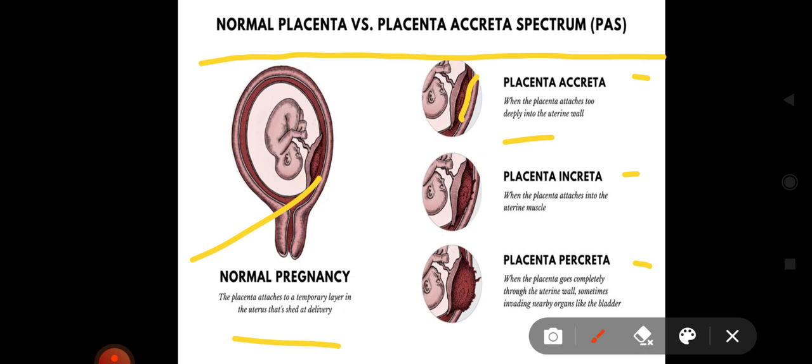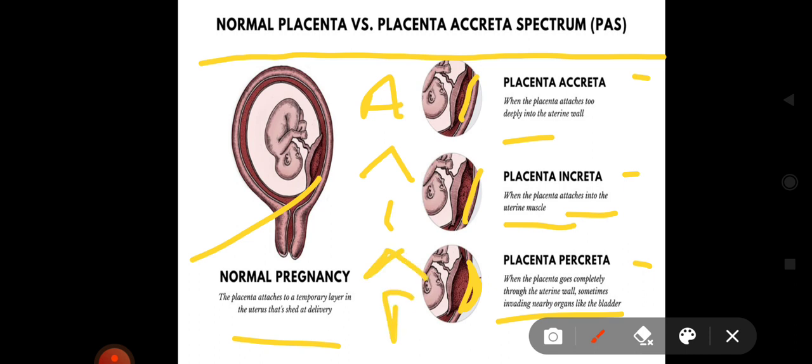This is accreta. In increta, the placenta attaches into the uterine muscle. And in percreta, what happens? The placenta goes completely through the uterine wall, sometimes invading the nearby organs. So these are the three types: accreta, increta and percreta, in increasing order of severity. Increta is more severe than accreta and percreta is the most severe one.